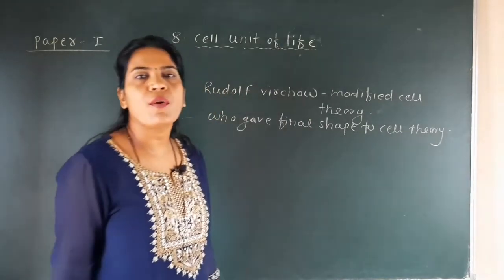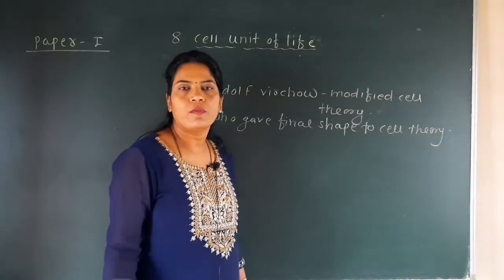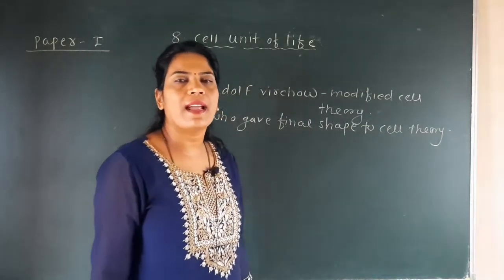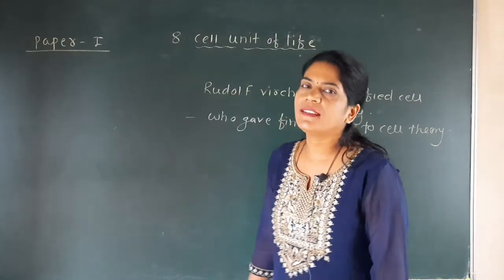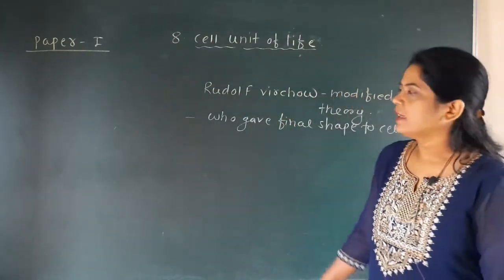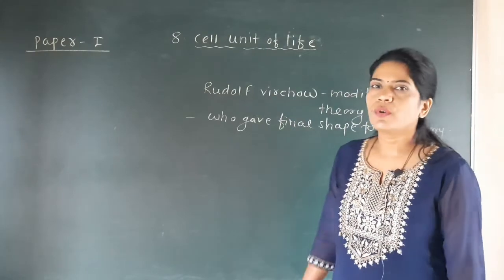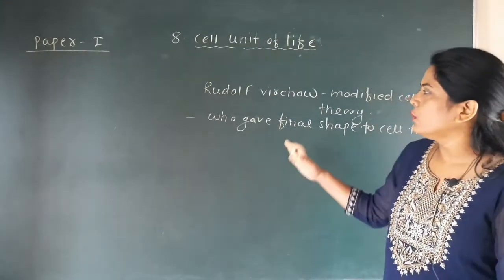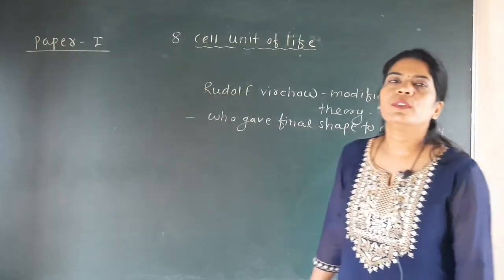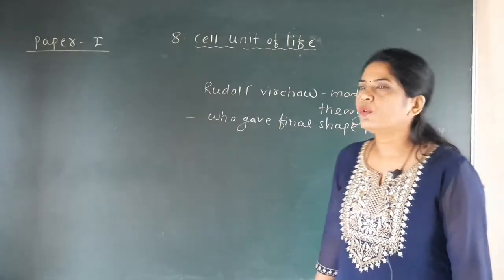Then what is the contribution of Rudolf Virchow? If the question is asked who modified the cell theory of Schleiden and Schwann, the answer is Rudolf Virchow. Or if the question is who gave the final shape to the cell theory, the answer is Rudolf Virchow.